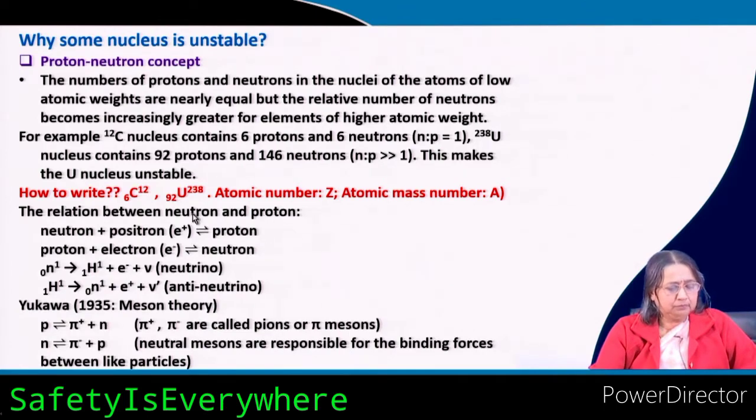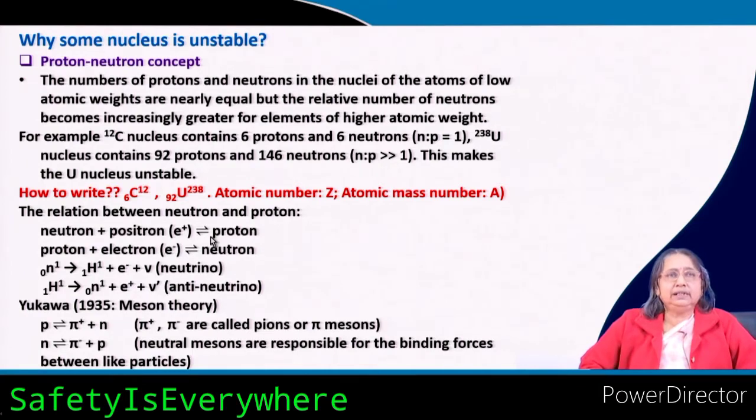Now, what is happening? Why? You can think that in the nucleus there are many protons which are of unit positive charge, as I just told. So they should repel each other, there must be some repulsive force acting, and that means the nucleus should be broken. But what makes them stable?